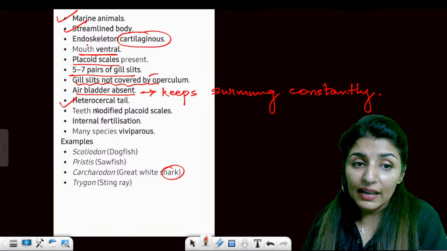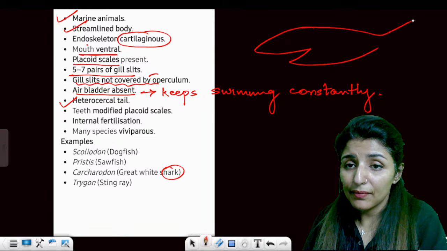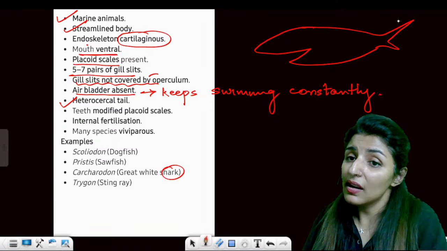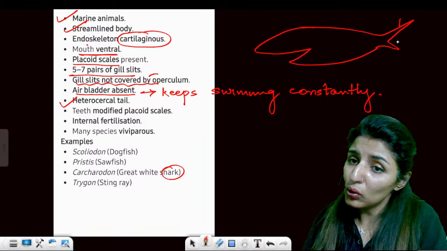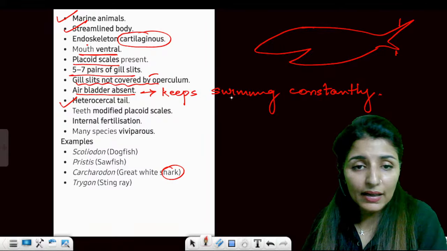Heterocercal tail. See, this is how a shark is. The tail has two lobes of the tail fin, they are of different size, longer and smaller.